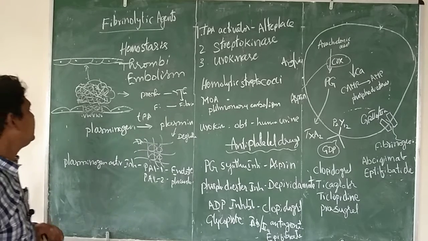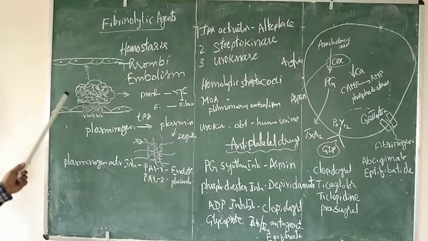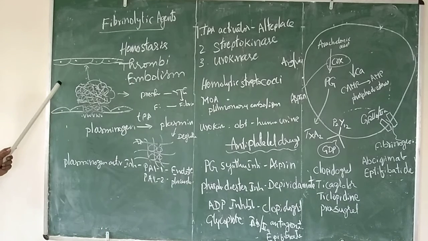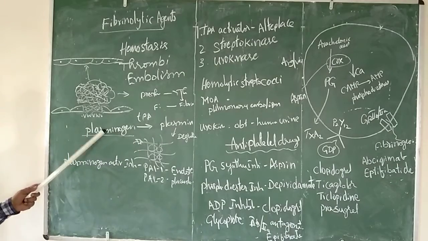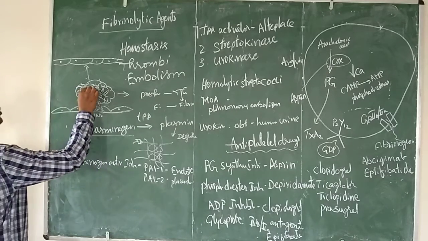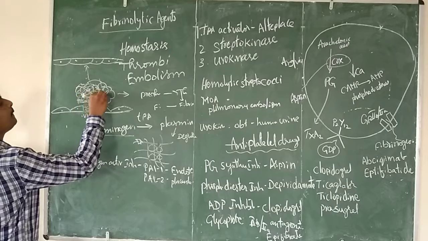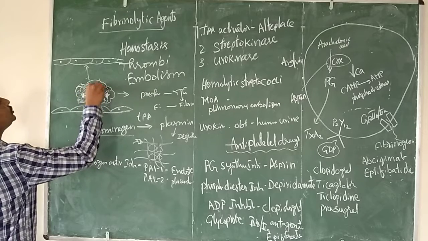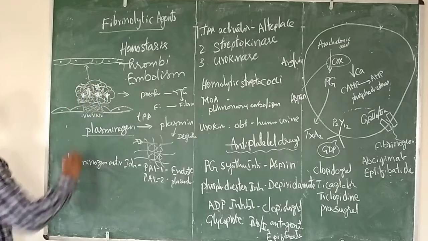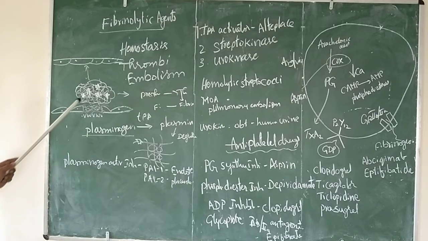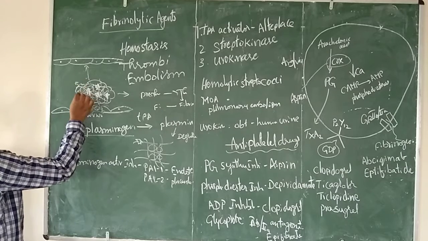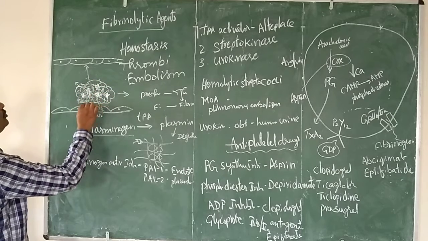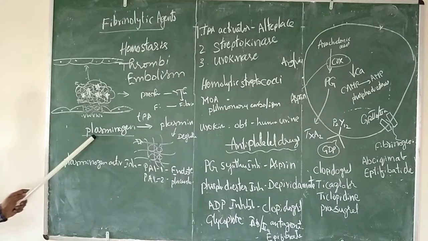Okay, so while this clot formation is happening, in plasma we will have plasminogen. The plasminogen is going to be present even in the clot, so we will denote it with a star. This plasminogen is inactive in nature, but it is present in this. Once the clot is formed, serum is going to ooze out, but all the clotting factors are going to be present in this. So this is plasminogen.